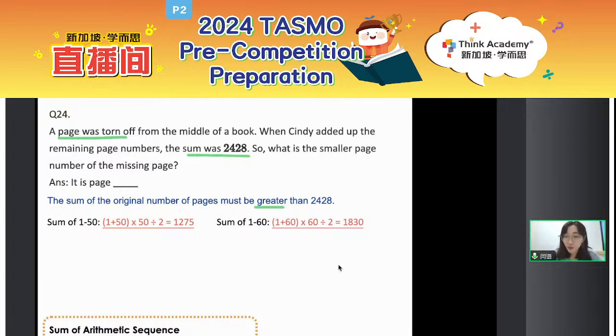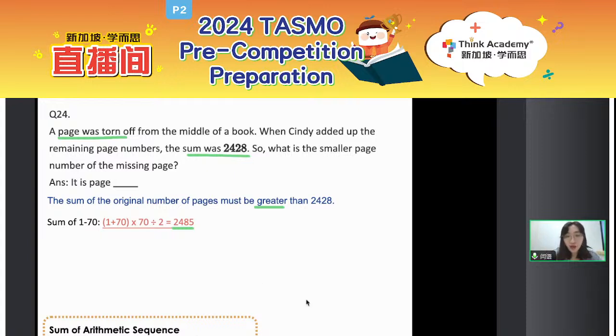Okay, again, move on. So when it comes to the sum of 1 to 70, you can check what the sum of the page numbers is now. Try. Good job. That is 1 plus 70 and then times 70 divided by 2. So you will get the sum as 2,485. Okay, now everyone look. 2,485 and 2,428, they are very, very close, right? So actually, you don't need to move on. Why? Later I will show you. Otherwise, the difference will be quite big.